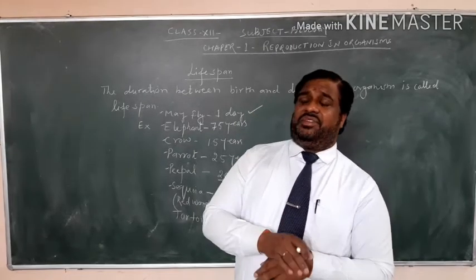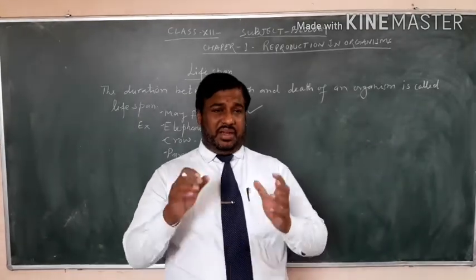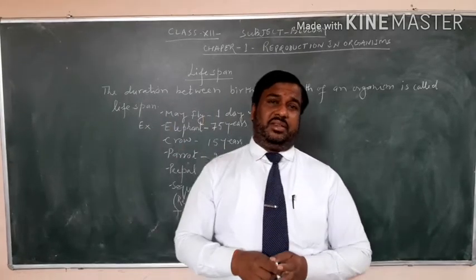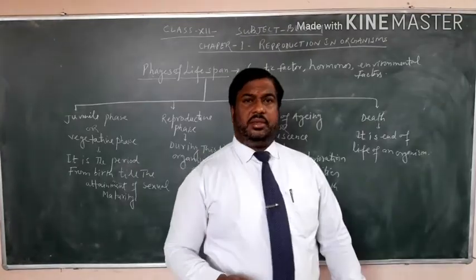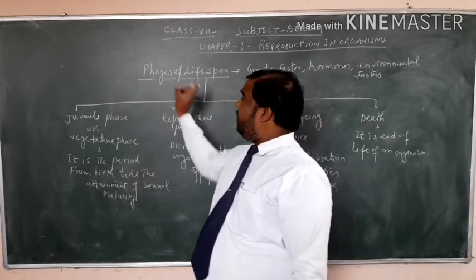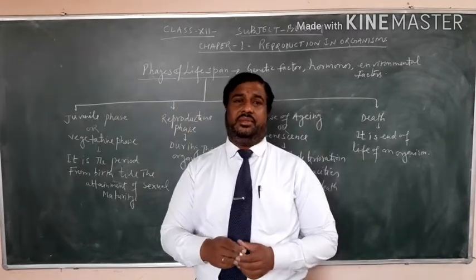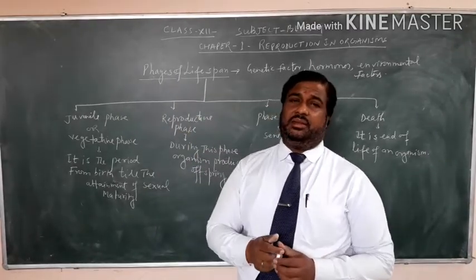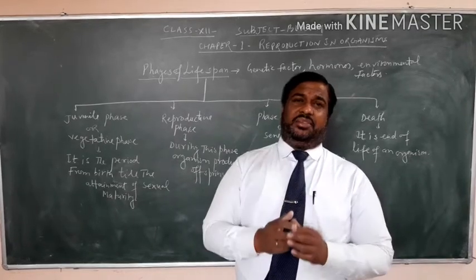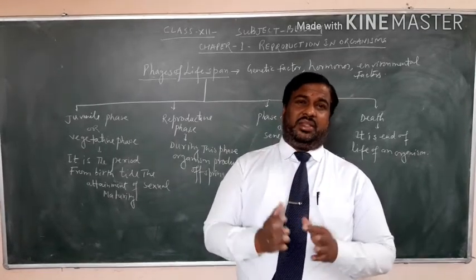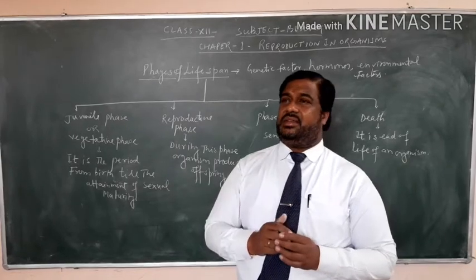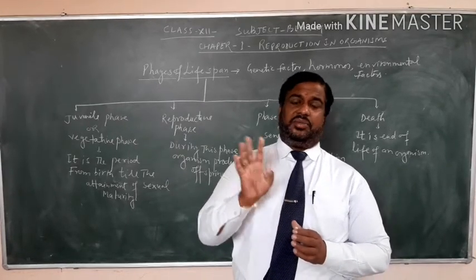Now this lifespan divides into 4 phases. Students, phases of lifespan. So the lifespan is further subcategorized or separated into 4 phases.